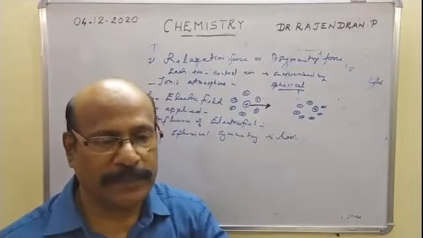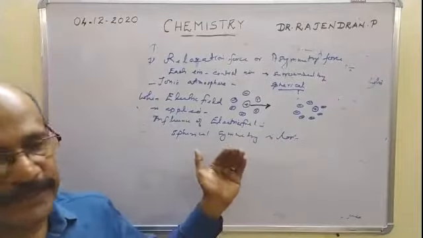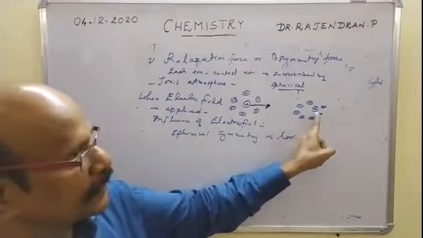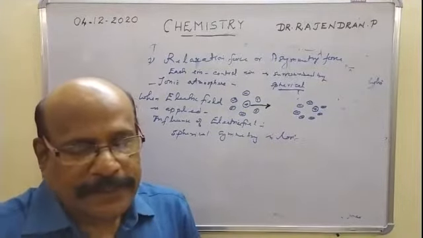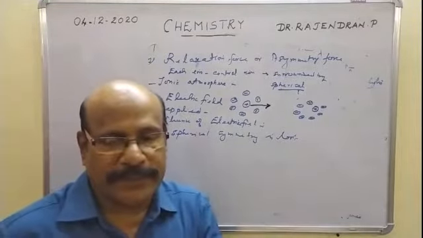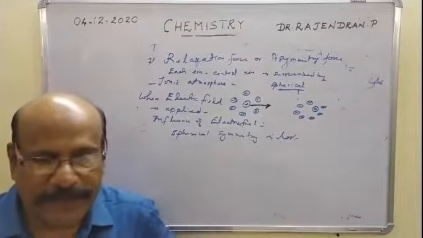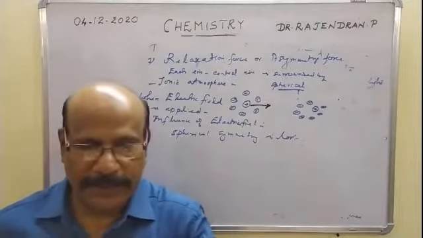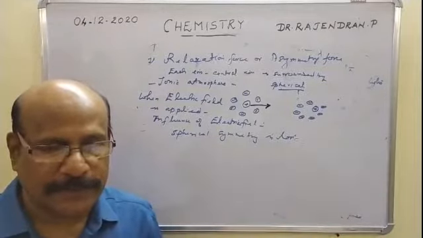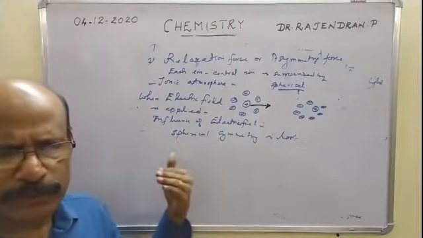So I hope you have understood why it is called this way, asymmetry force or relaxation force. Normally the ionic atmosphere surrounding the central ion is almost spherically symmetrical in the absence of the electric field. When we apply the electric field for electrical conductance, the ion tends to move towards the right, so the ionic atmosphere of the opposite sign tends to move backwards.